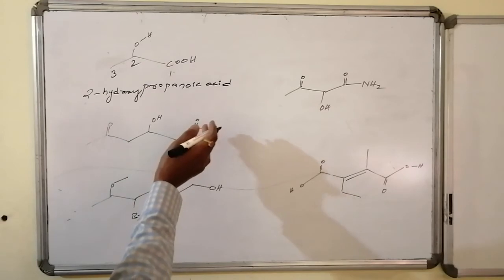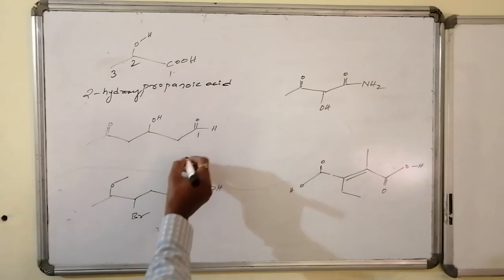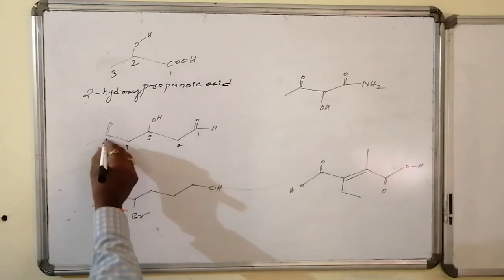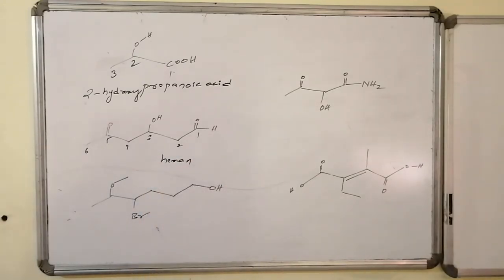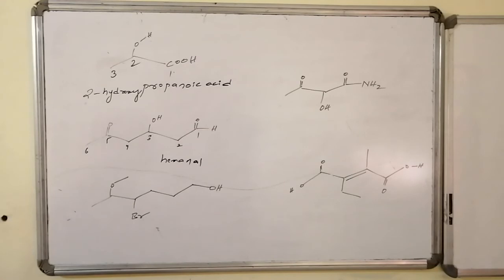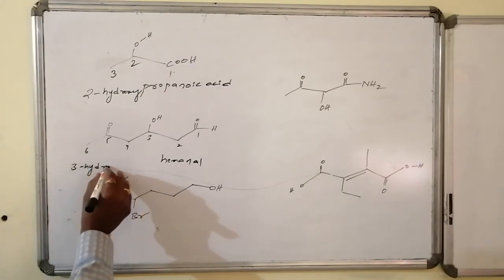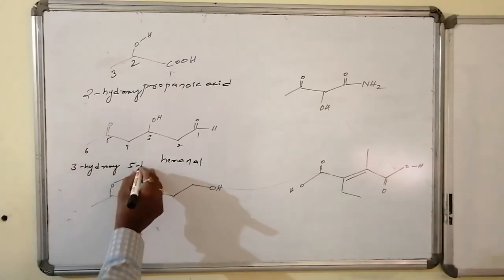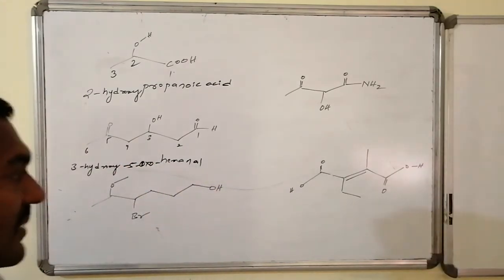Let us come to the second case. Here keto is there, aldehyde is there, OH is there. As per importance, aldehyde has higher importance, 1, 2, 3, 4, 5 as well as 6. 6 implies hexane. Hexane followed by al, hexanal. Hexanal has two substituents, that is OH, hydroxy, which starts with H, and keto, which starts with O, oxo. So therefore 3-hydroxy followed by 5-keto or 5-oxo. Hexanal is the name.